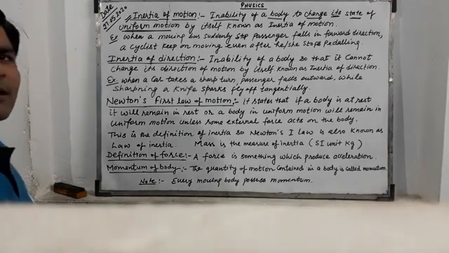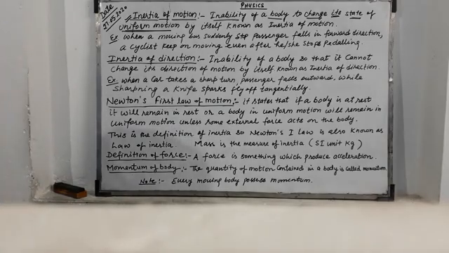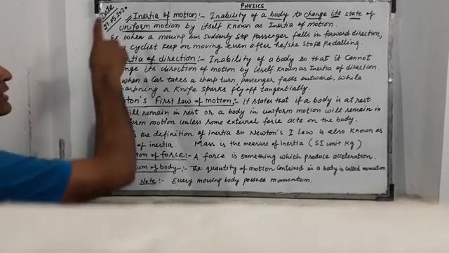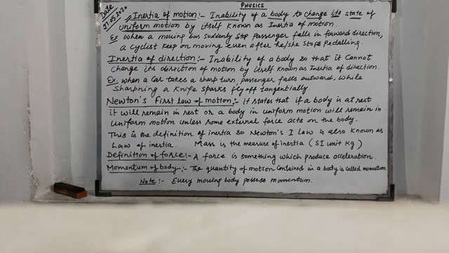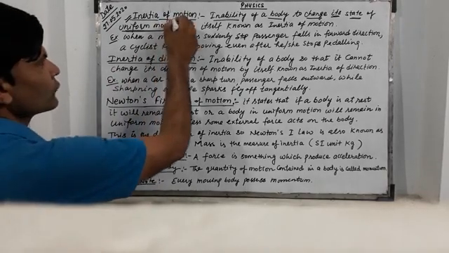Good morning students. Last week we discussed inertia and the types of inertia. There are three types: inertia of rest, inertia of motion, and inertia of direction. In the last lecture we discussed inertia of rest. In this lecture we start with inertia of motion.